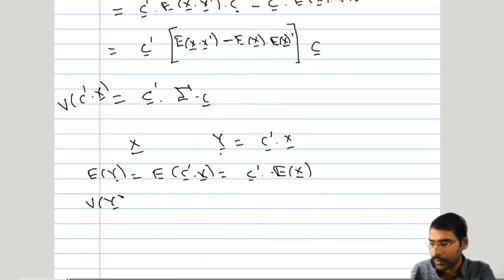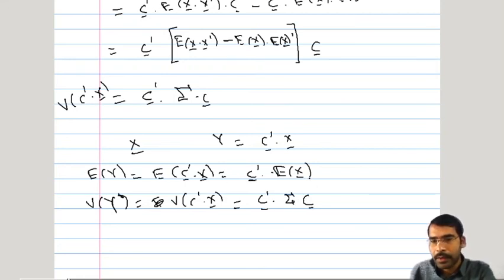So it is a random variable, not the random vector, it is random variable. Y is a random variable and its variance will be nothing but variance of y is nothing but c prime x bar. So this variance comes out to be c prime sigma c.